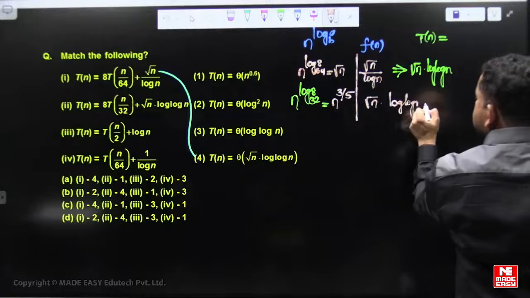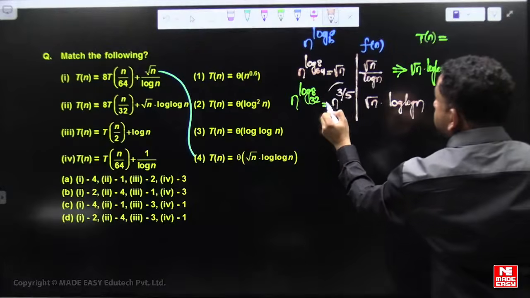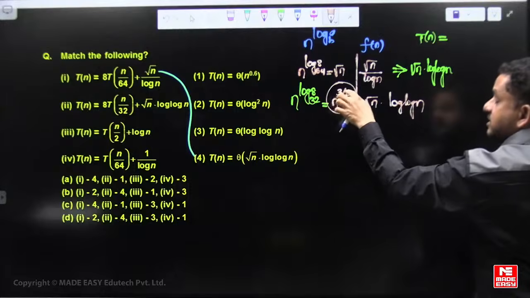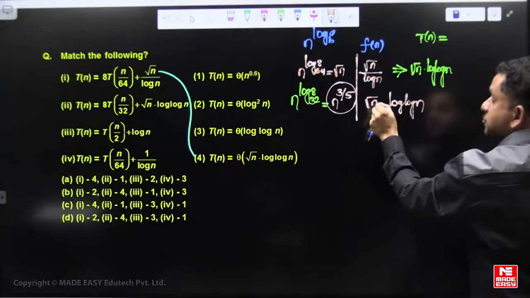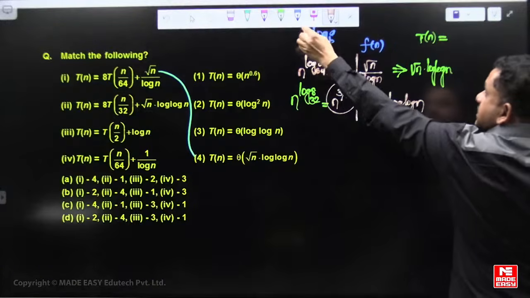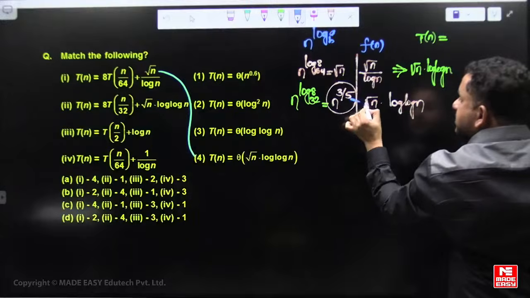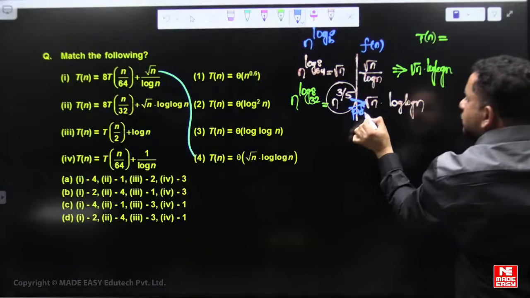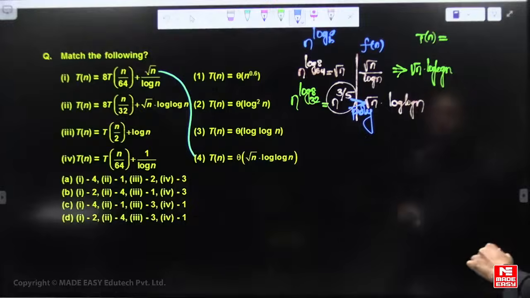That means n to the power of 0.6 is asymptotically polynomially bigger than n to the power of 0.5. So n power log a base b is polynomially bigger.